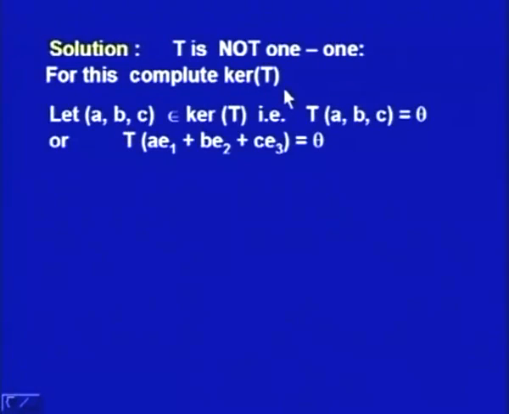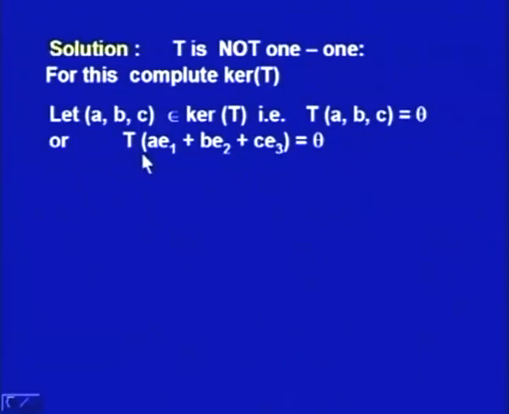We will see that the kernel of T has some member (A, B, C) which is not 0, but still T of (A, B, C) is theta. So let us assume that (A, B, C) is a non-zero vector belonging to kernel T, and T of (A, B, C) is theta.